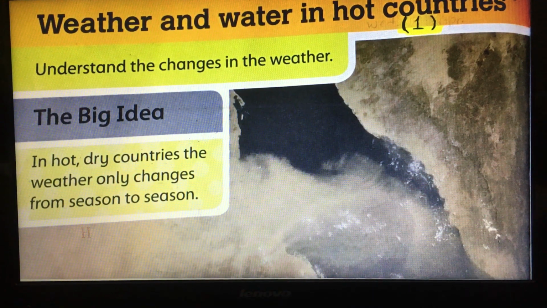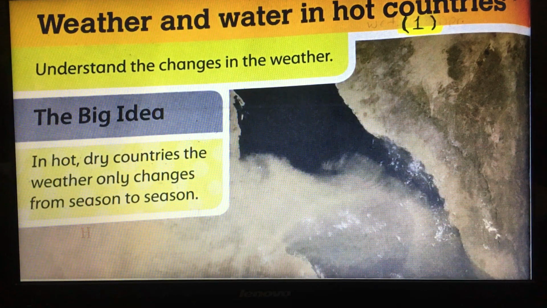In this lesson, we are going to understand the changes in the weather. We have to know that in hot, dry countries, the weather only changes from season to season, when the seasons change.